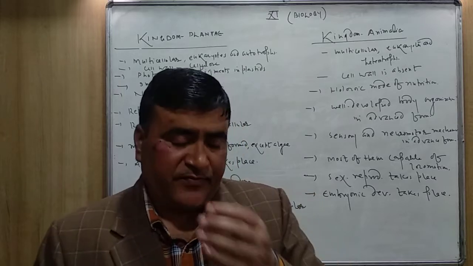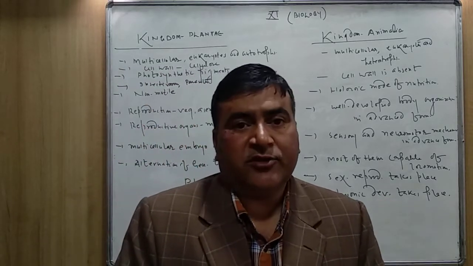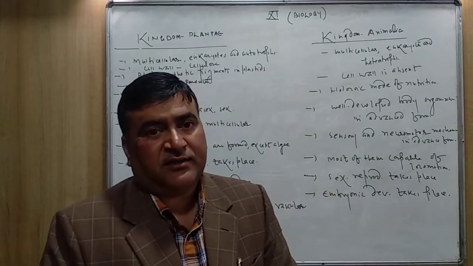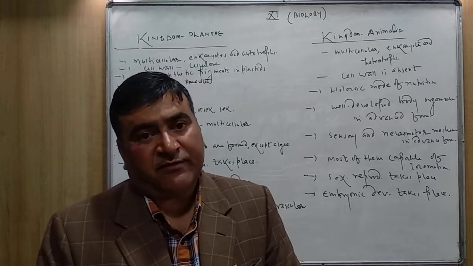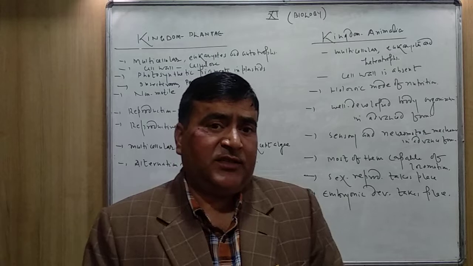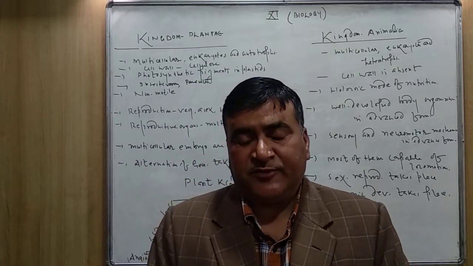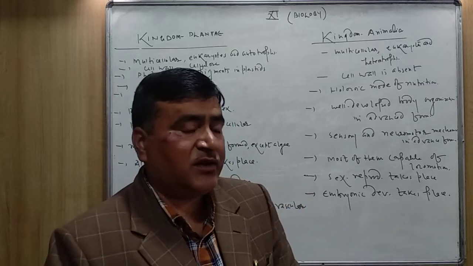In class 10, you have already studied Ulothrix and Spirogyra. These filamentous algae reproduce by vegetative means, by fragmentation. So many types of spores are produced in algae, like zoospores, aplanospores. So many asexual spores are also formed.